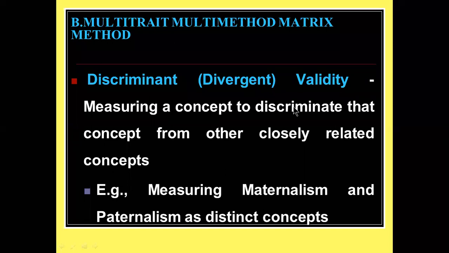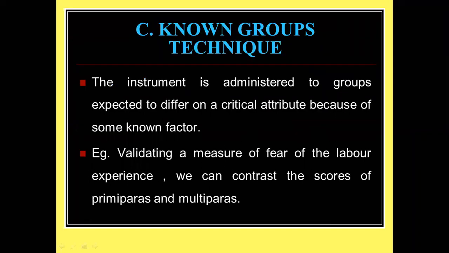Next one is known group technique. The instrument is administered to groups expected to differ on a critical attribute because of some known factor.